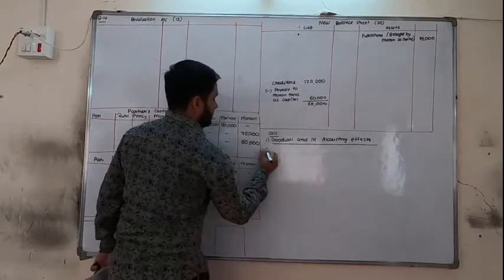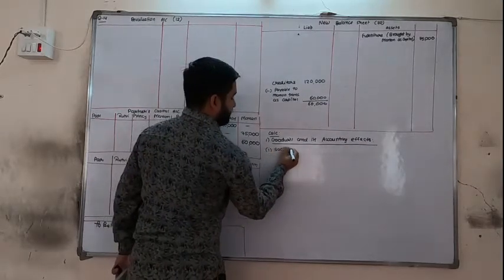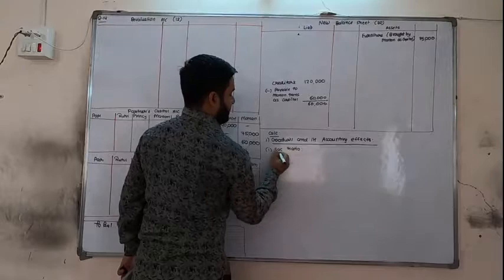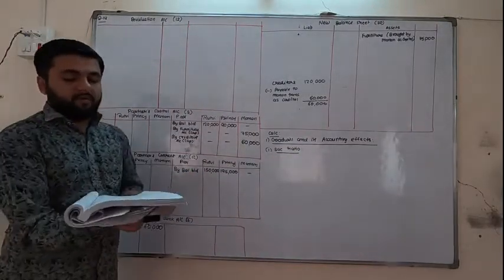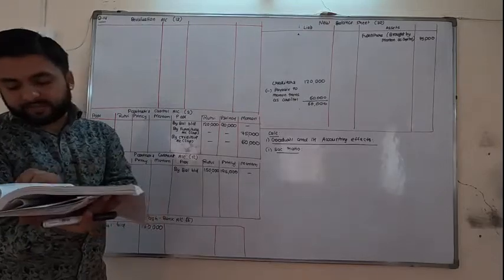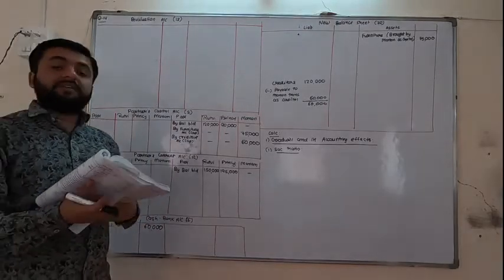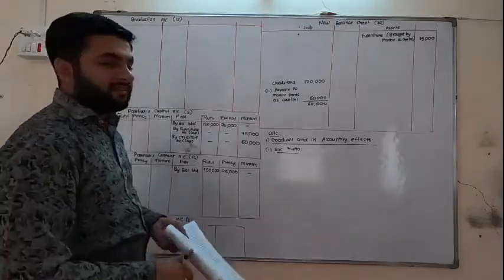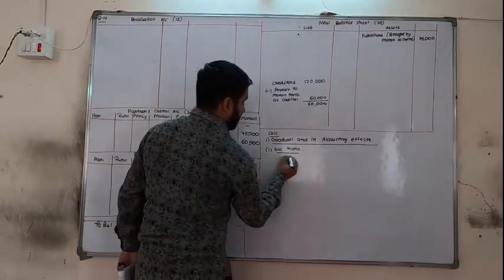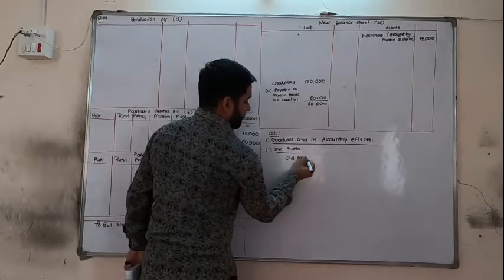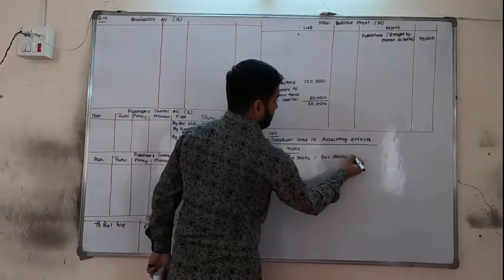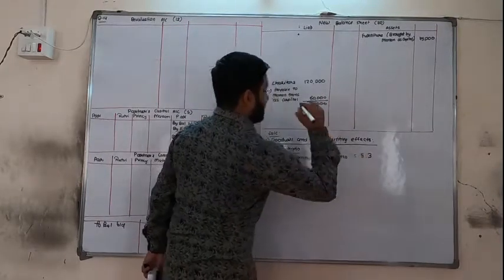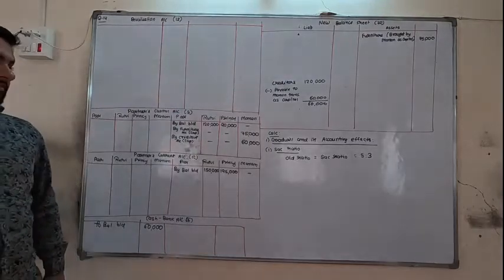For that, the first necessary calculation is sacrifice ratio. Now friends, in the sum, old ratio is given 5:3 and no other thing is given. So when nothing is given, old ratio is equal to sacrifice ratio is equal to 5:3 as nothing else is mentioned.